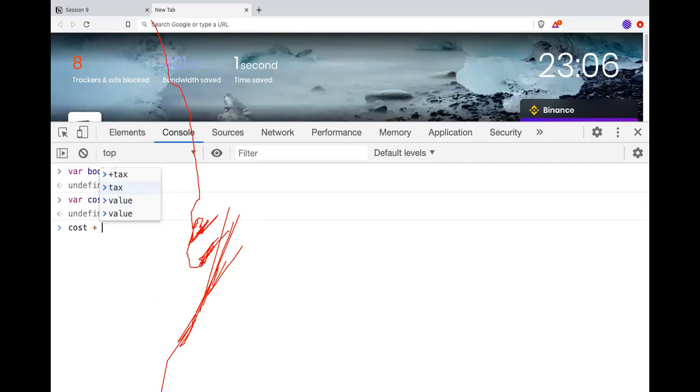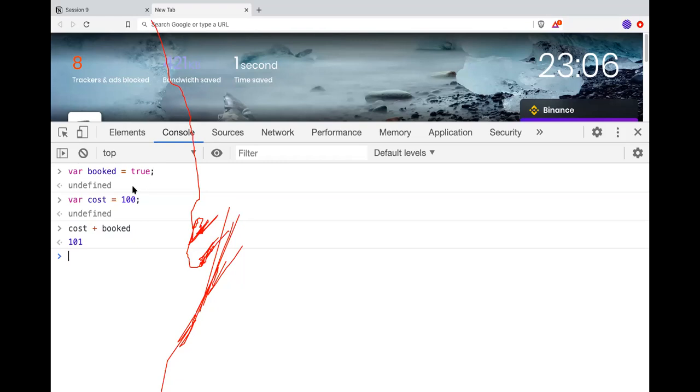Cost plus book. 100... Yes, understood, 0 and 1. Who is taken as one? So in JavaScript, false is zero, and other than zero is always true.